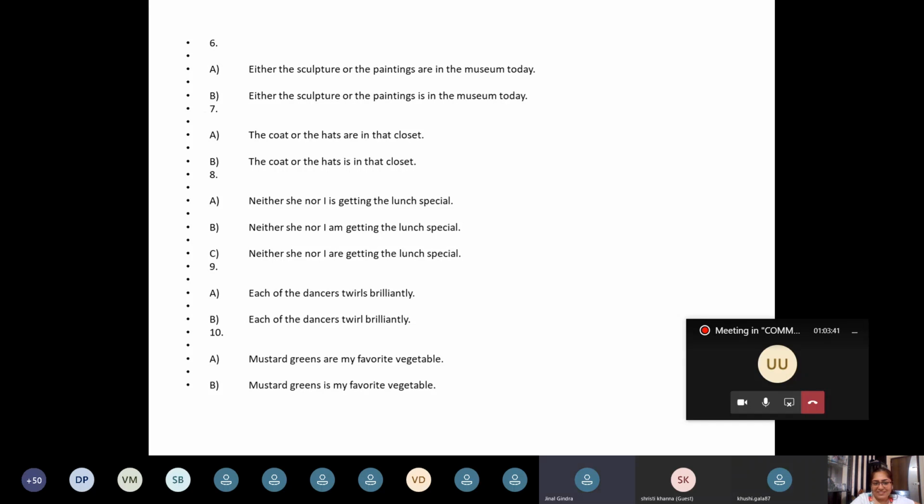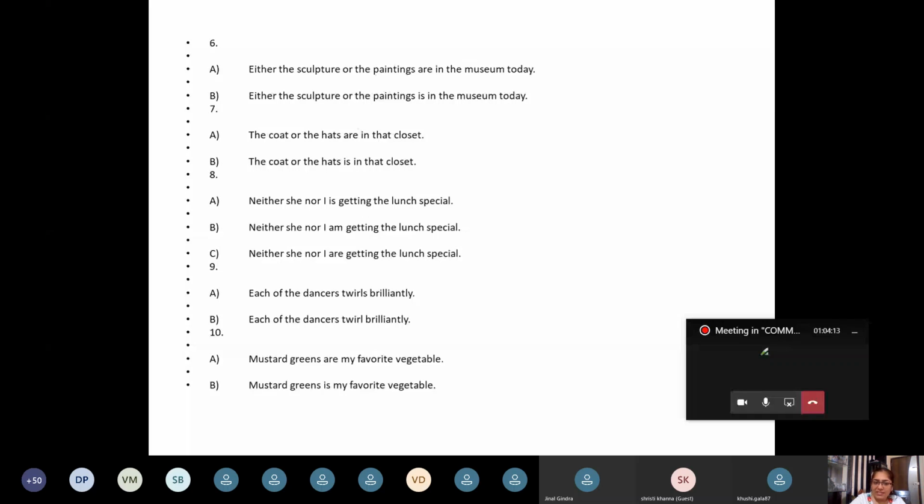Ma'am, there is even the third option, no? Yes, "are": Neither she nor I are getting the lunch special. B: Neither she nor I am getting the lunch. I explained in one of the examples while giving the rules, when I was using "you", I used the singular.